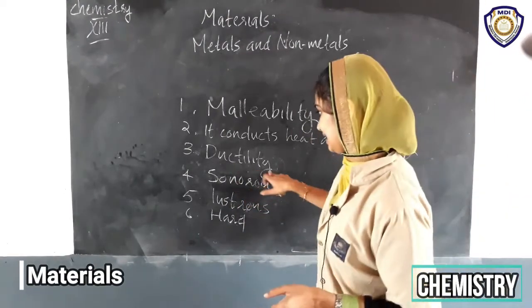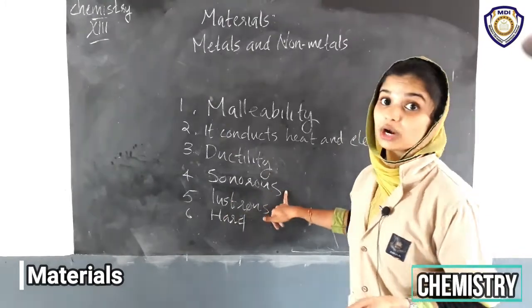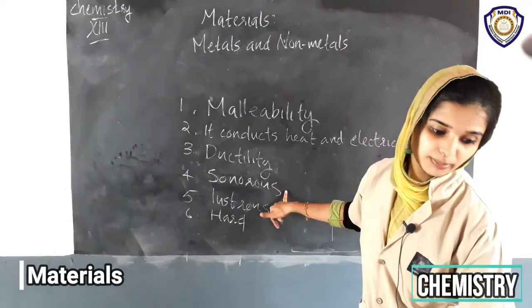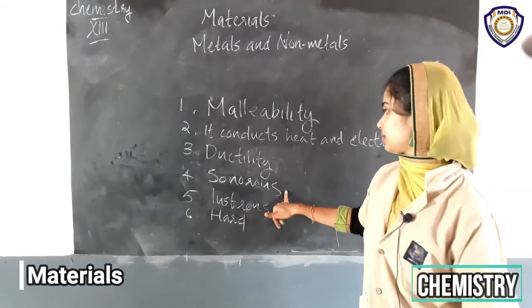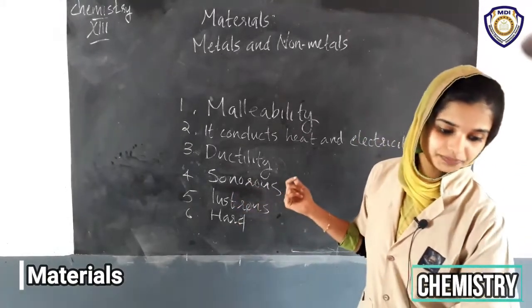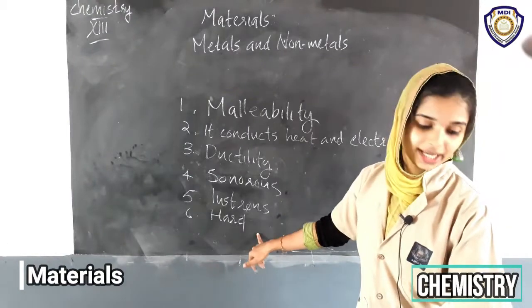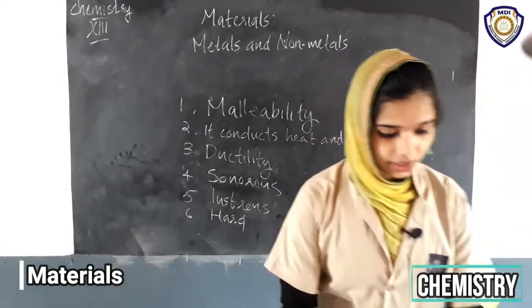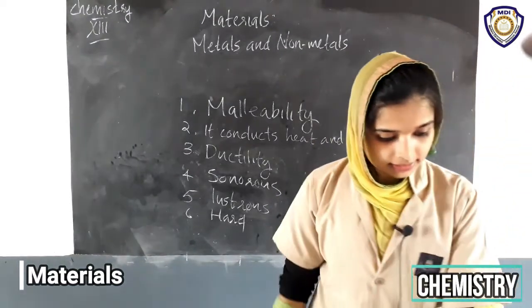So ductility. Then sonorous, it makes ringing sounds, and it is lustrous, it has shining. Then it is very hard. These are the properties of metals.